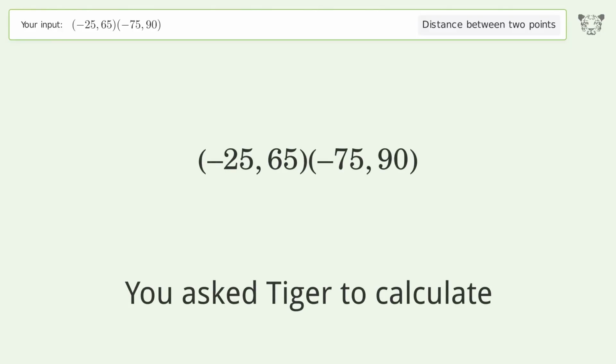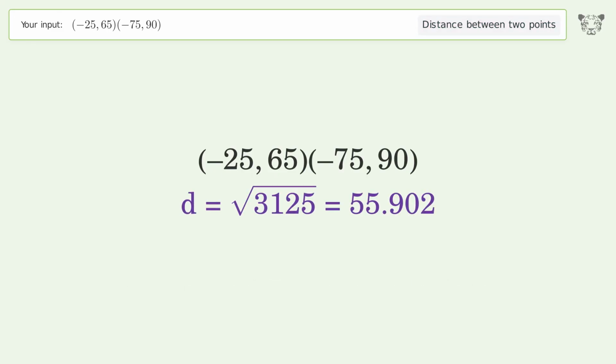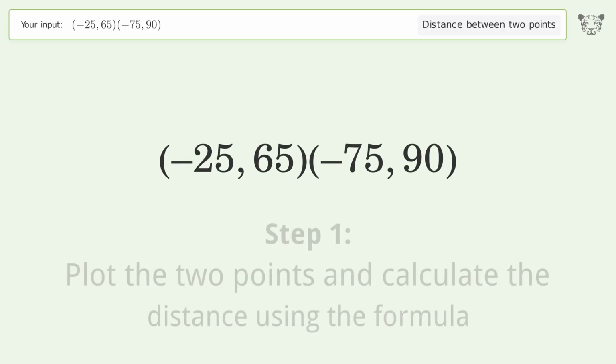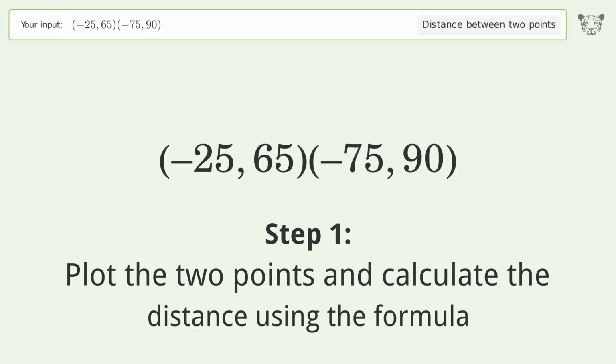You ask Tiger to calculate. This deals with the distance between 2 points. The distance between the 2 points is the square root of 3,125 or 55.902. Let's solve it step by step. Plot the 2 points and calculate the distance using the formula.